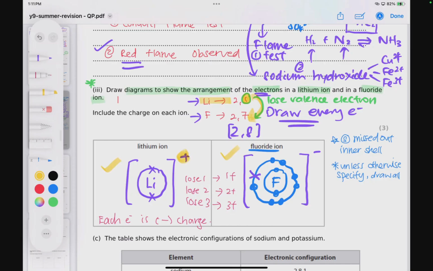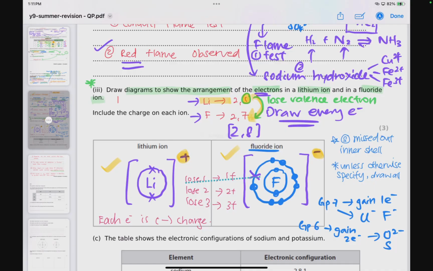And the third mark is whether you are able to give the correct charge for each ion. On that same note, group 7, because it is going to gain 1 electron. So a group 7 ion would be, for example, chloride minus, fluoride minus. If it's group 6, you want to gain 2 electrons. So after gaining 2, it'll be O2 minus, S2 minus, etc.